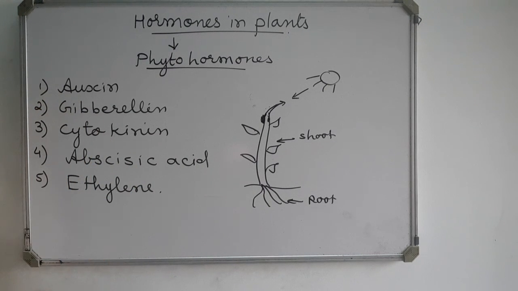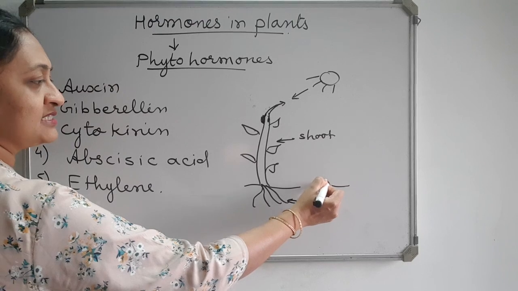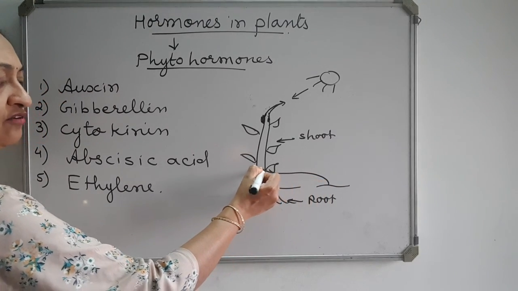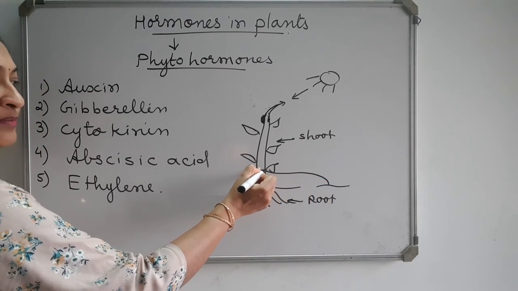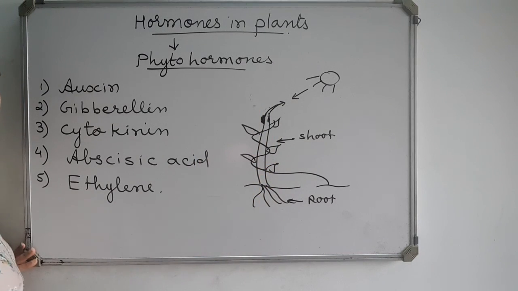Secondly, auxin also helps the tendrils to grow around the support. You must have seen that the tendrils in pea plant twine around some support. Now suppose here there is a pea plant and its tendrils come in contact with this support. What will happen? The tendrils will twine or cling to the support and grow further.